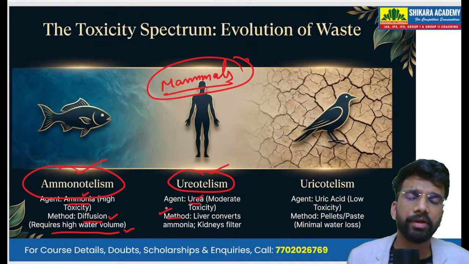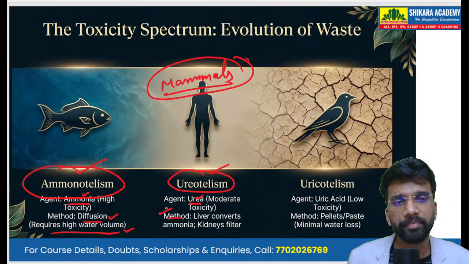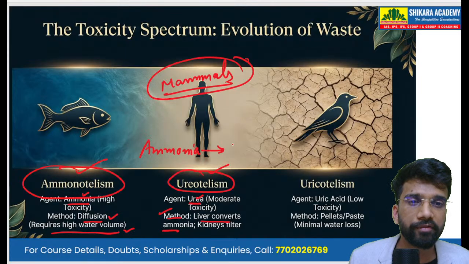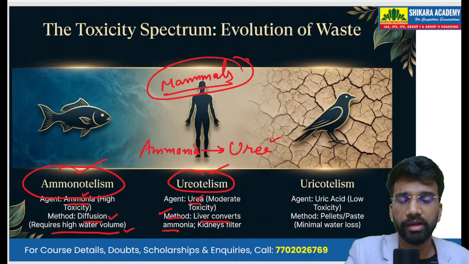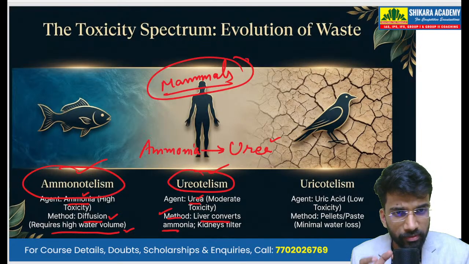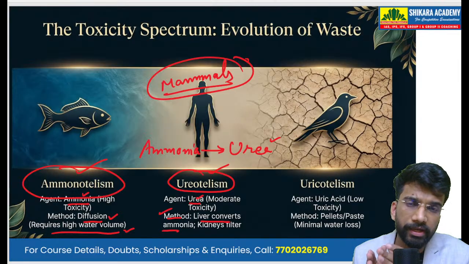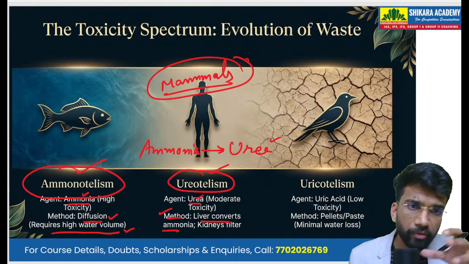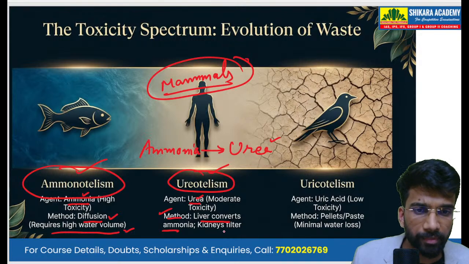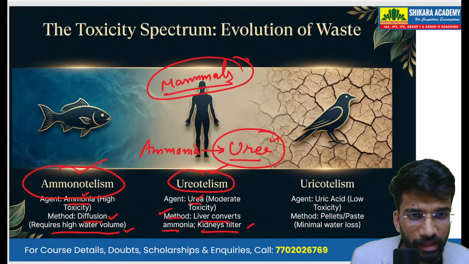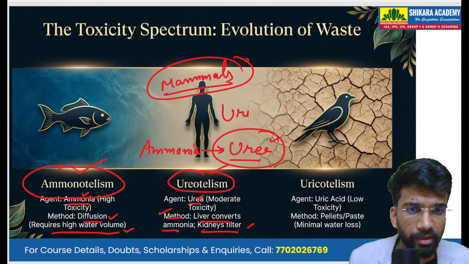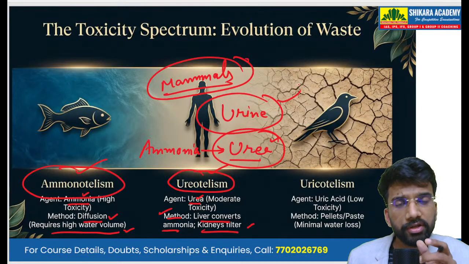And the method: first the liver comes into the picture. The liver converts ammonia into urea. So the initial metabolic waste is ammonia. It is converted into urea in the liver. And then the blood is filtered out, and from that blood we remove the urea. So the kidneys filter the blood, and we get urea, as that is the main constituent of urine. So the word urine also comes from the word urea.